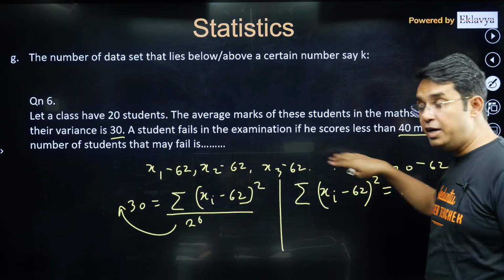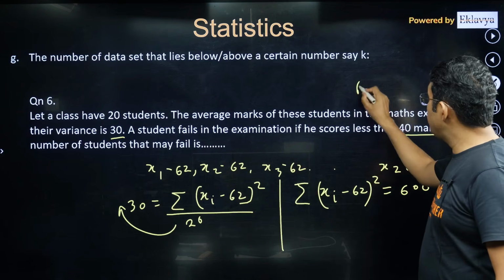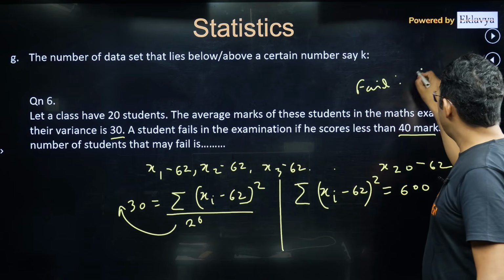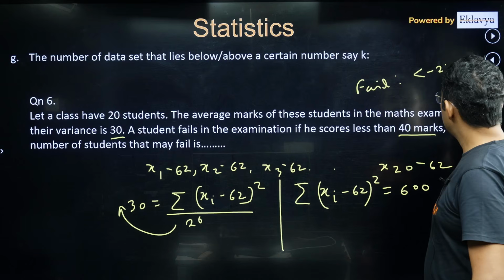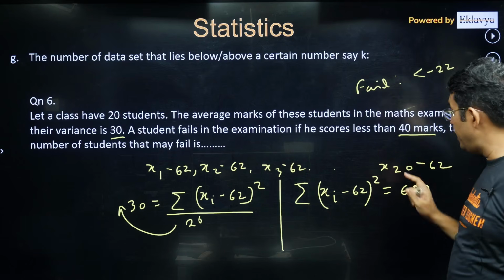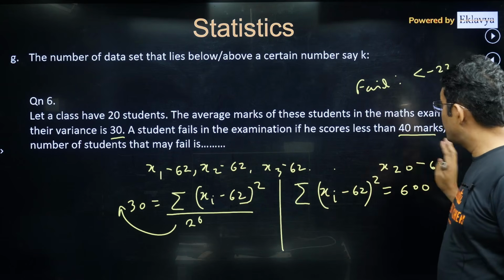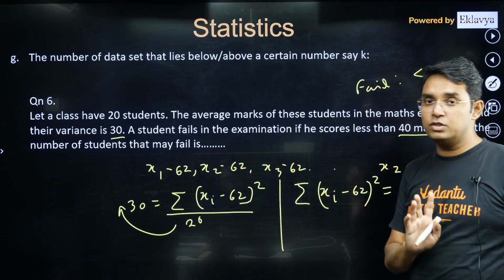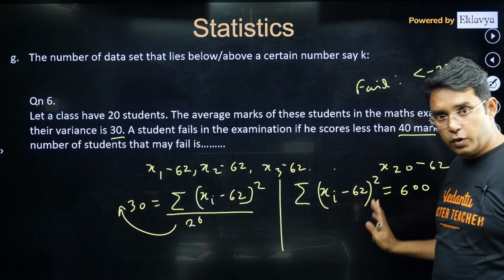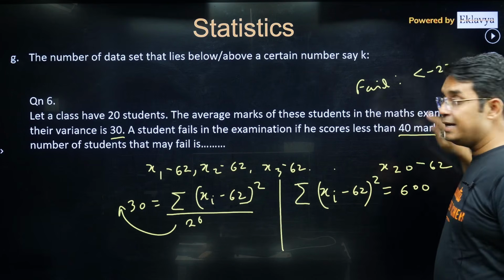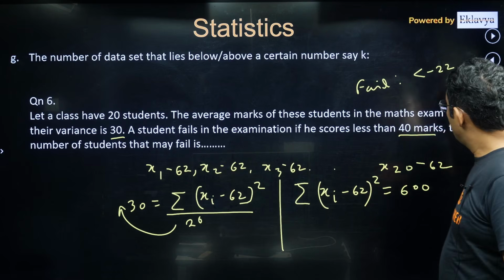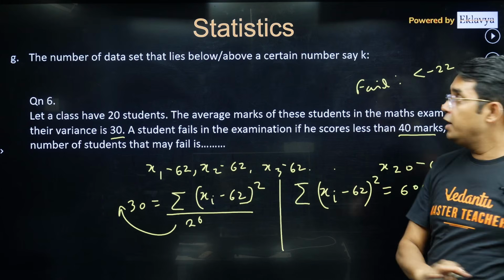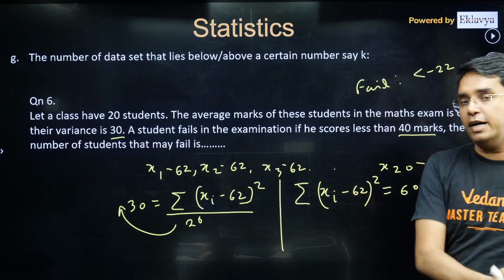have done for every data set, okay, so fail means in the new data set it should be less than minus 22. Getting less than 40 is fail, so if you subtract 62 you get minus 22, so fail means your mark should be less than minus 22. Okay, now if you are scoring less than minus 22, that means your magnitude will be even bigger than 22. It can be minus 23, minus 24 and so on.